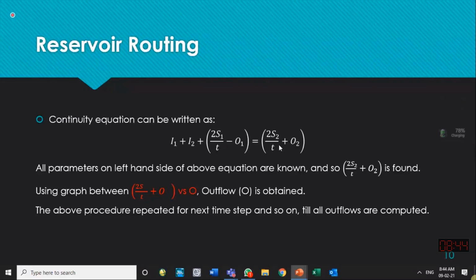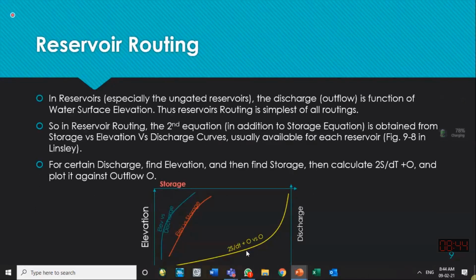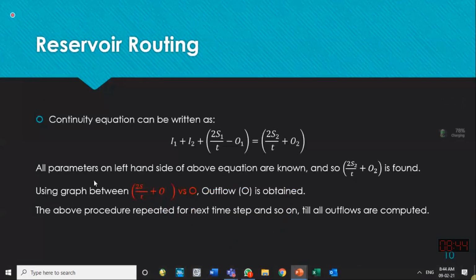So for this 2S over T plus O, if they had the curve of 2S over T plus O versus O, from this curve they can find how much is the outflow going out of this channel. So that is what is written over here. All parameters on the left side are known and calculated, and so the left hand side is calculated. It means we can find 2S over T plus O2 at a certain time.